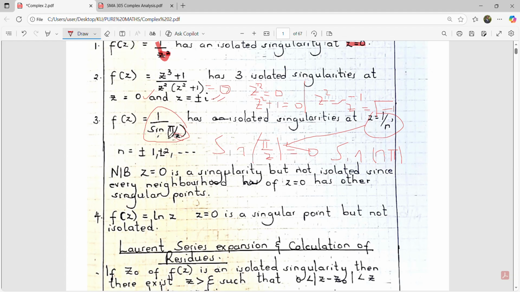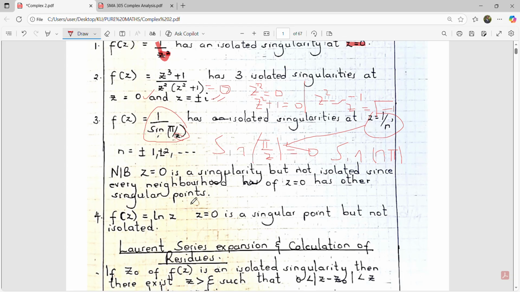Pi over 0 is already undefined, and I want the entire result of sine of pi over z to be 0. Therefore at z equals 0, yes, it is a singular point, but it is not isolated, because when I remove z equals 0, I will still find other points that will make the function fail to be analytic. We can find another singularity in its neighborhood. And that's why we say that n here can be plus or minus 1, plus or minus 2, plus or minus 3, and so on and so forth.